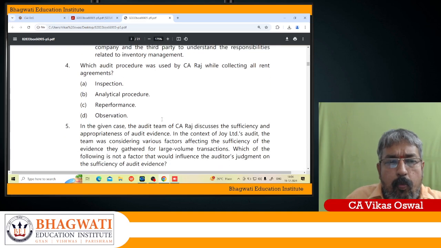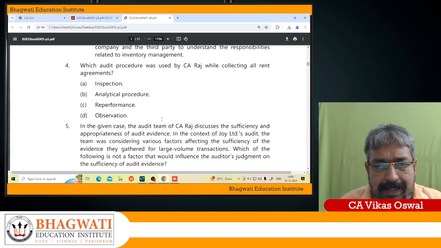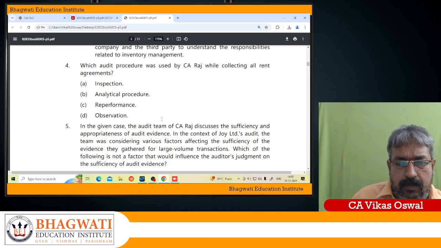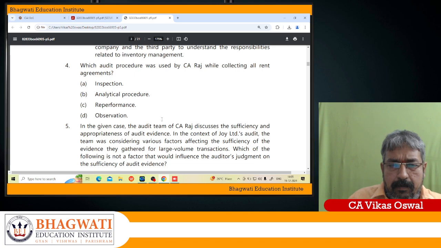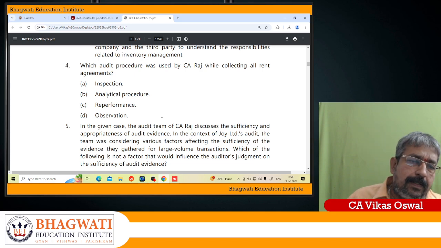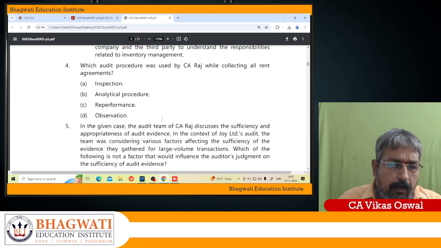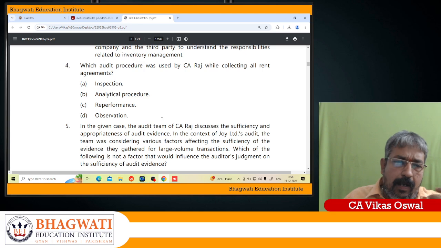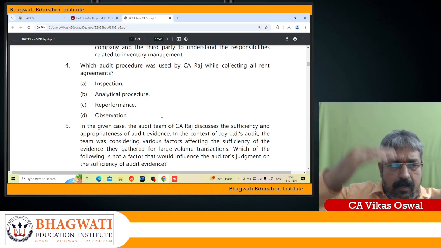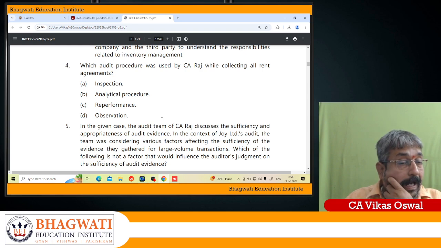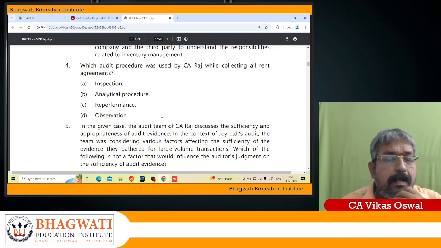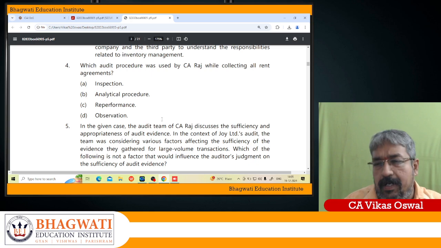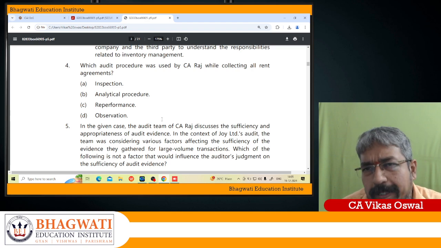Let us go to the fourth question. Which audit procedures were used by CA Raj while collecting all rental agreements? Which audit procedure is he using here? So he is collecting all the rental agreements. In this case, my dear soldiers, when you're checking all the documentary evidence, this is more of a test of detail. Now the test of detail is a macro audit procedure. Now micro audit procedure, they have given options: inspection, analytical procedures. When you are checking the transaction with the documentary evidence, it will be closer to inspection.